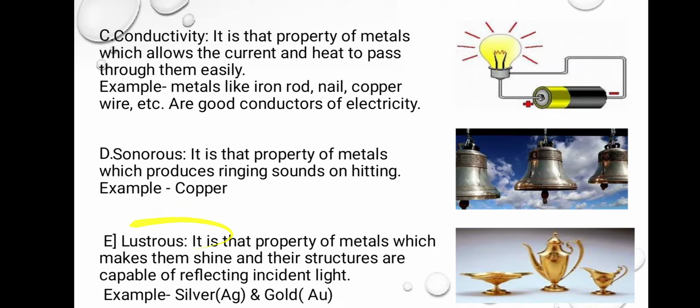Next property is lustrous. Luster means shine. Due to this property, we are having these jewelry because shine is shown only by metals, and our jewelry is made up of silver, gold, platinum, and these all are your metals. They have a shine and they are capable of reflecting incident light. When light falls on them, they will reflect back that light and they appear as a shiny material.